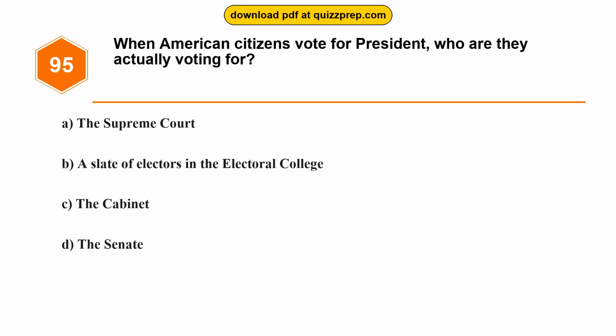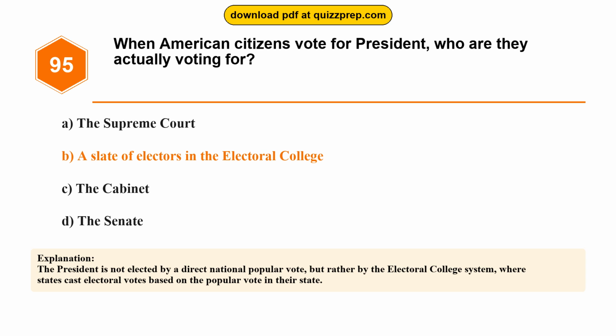Option C. The Cabinet. Option D. The Senate. The correct answer is option B. A slate of electors in the Electoral College. The president is not elected by a direct national popular vote, but rather by the Electoral College system, where states cast electoral votes based on the popular vote in their state.